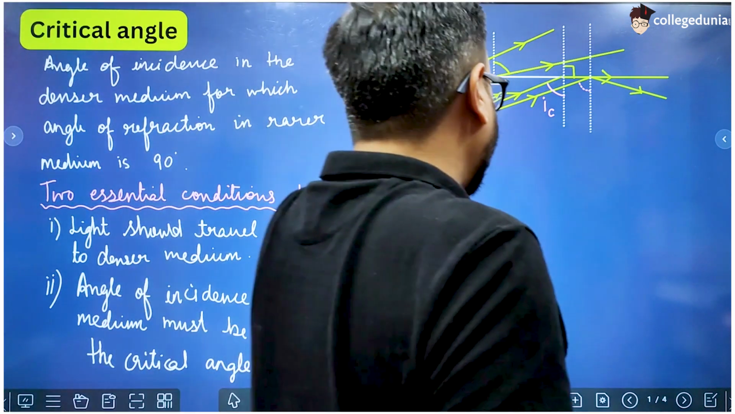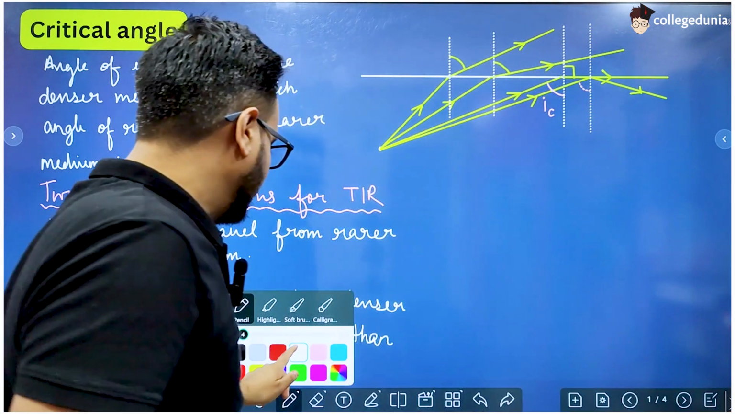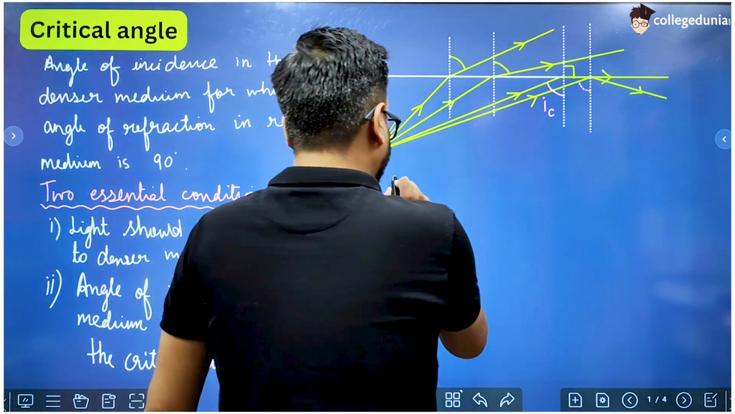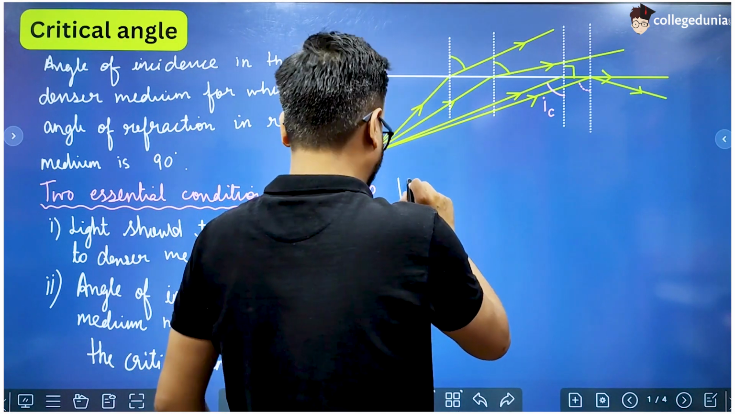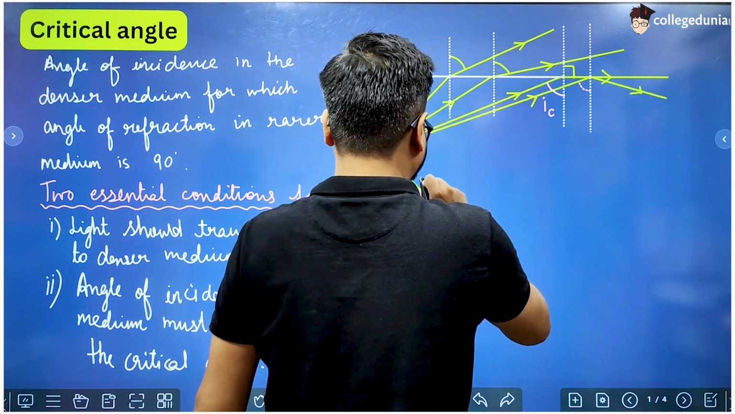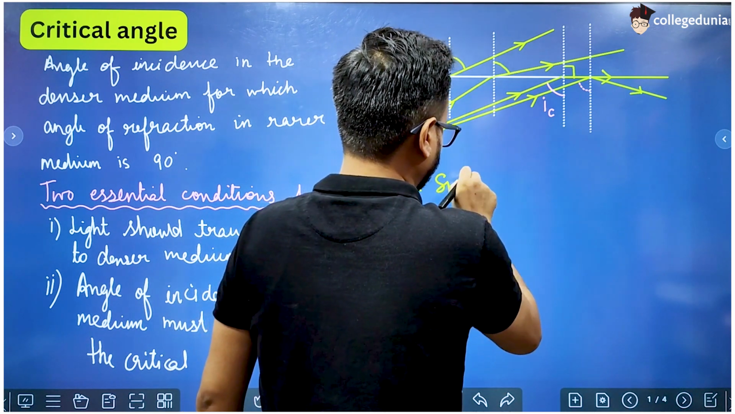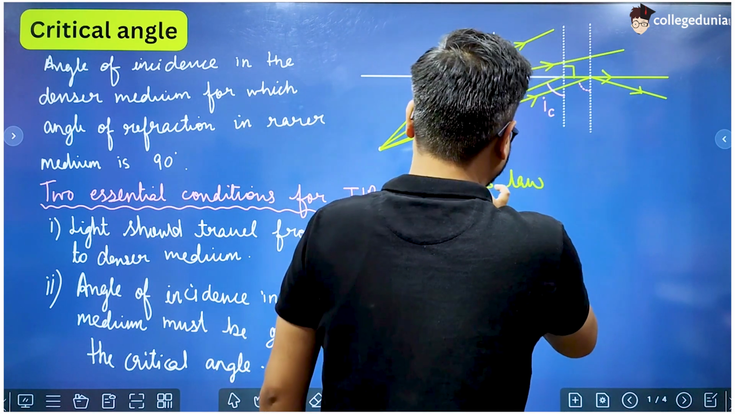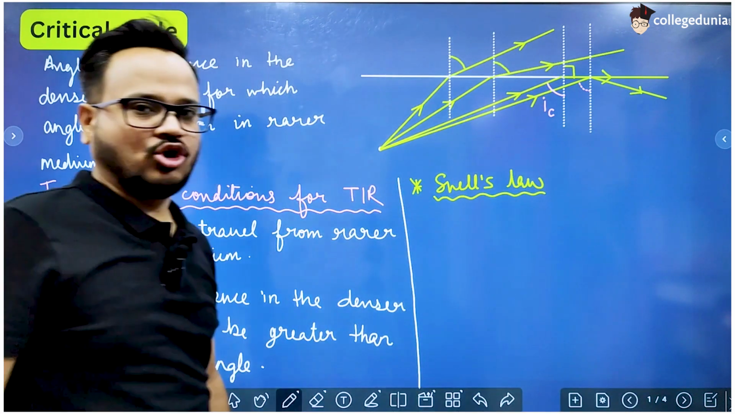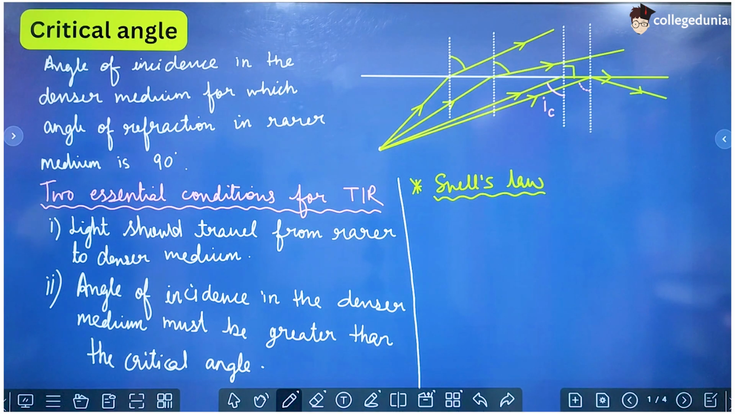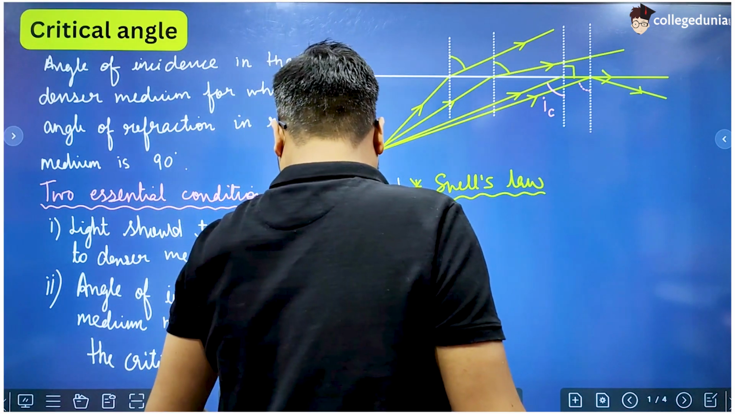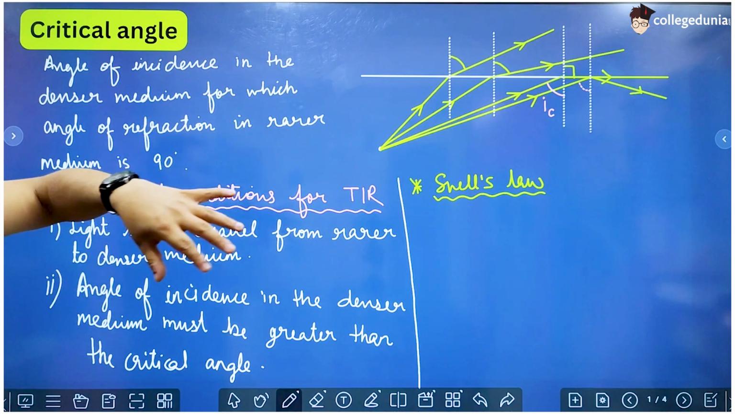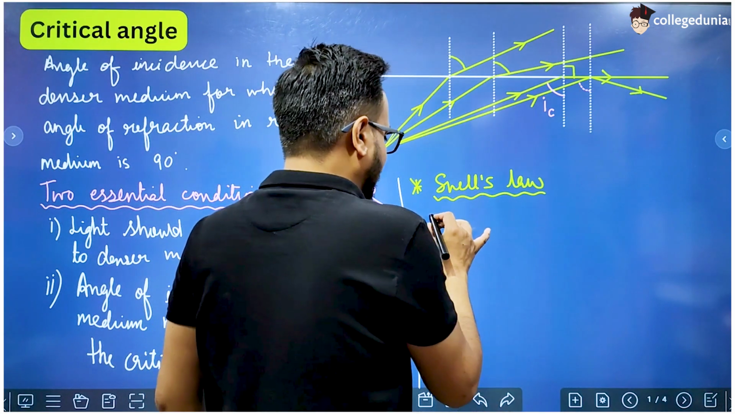Okay, so what is the formula for critical angle? To derive the formula for critical angle, we will use Snell's law, right? What is Snell's law in refraction? Snell's law says that when there are two media in contact, like a pair of media, what we will write?